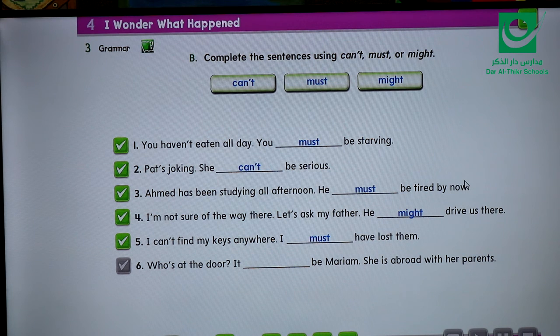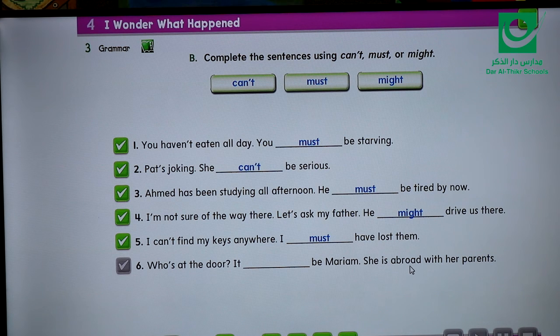The last one, who is at the door? It can't be Maryam. She is abroad with her parents. If someone is at the door, I can say it must be Maryam if I'm waiting for her, or it can't be Maryam if I don't think she is. He said here she's abroad. What does the word abroad mean?